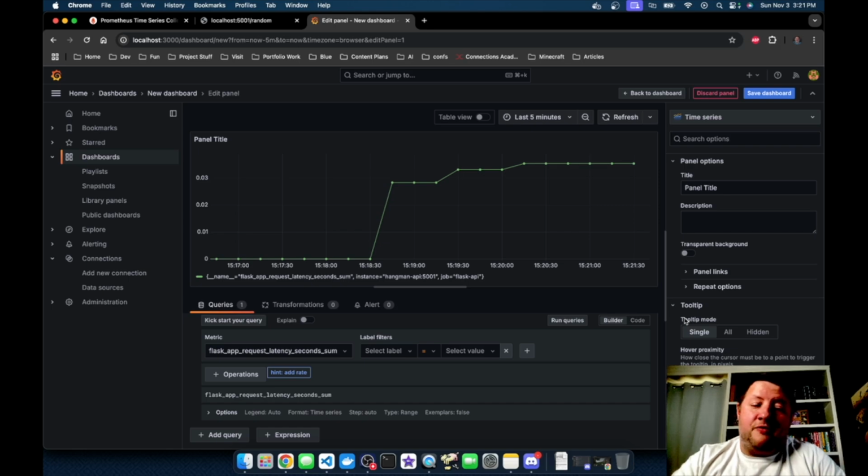So here in Grafana, I can start to build out a dashboard of the various metrics that I'm gathering from my application. So I might look at setting up metrics for each endpoint separately and graphing them as multiple lines on this graph, just to have different series and see if there's a certain query that's failing more than others or something like that, so that I'm able to troubleshoot more easily.